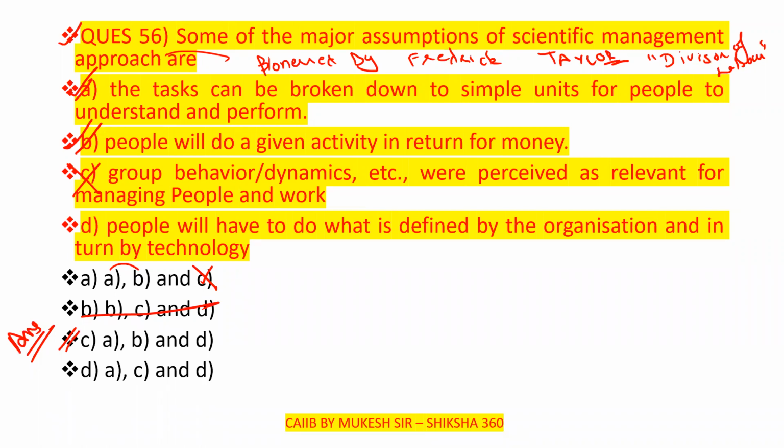So basically, it tells that here, people will have to do what is defined by the organization and in turn by the technology. Clear? So here A, B, and D are to be the correct ones. So option D is the answer.